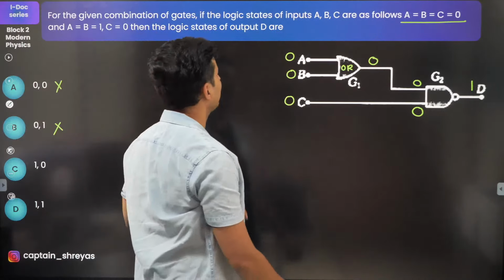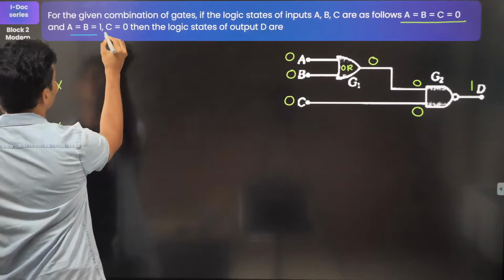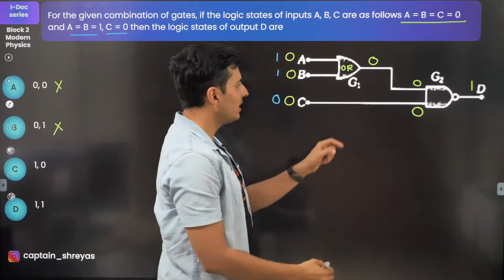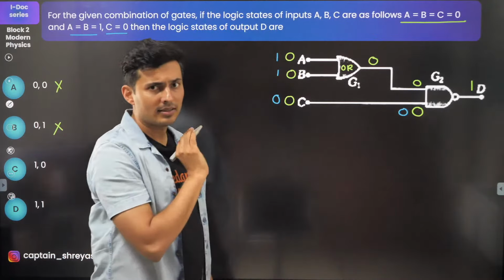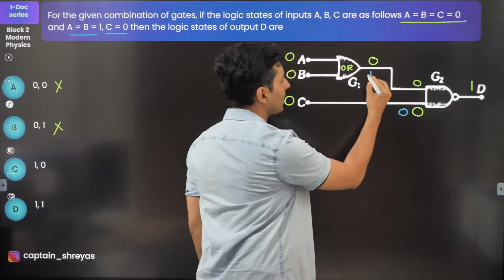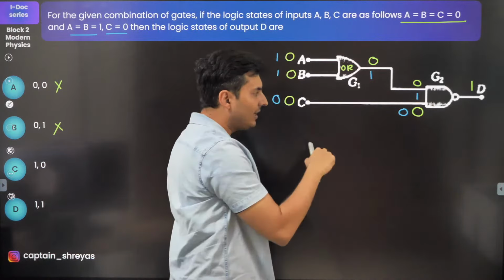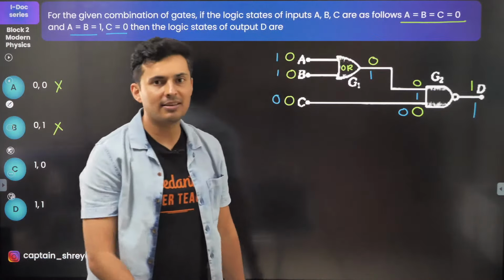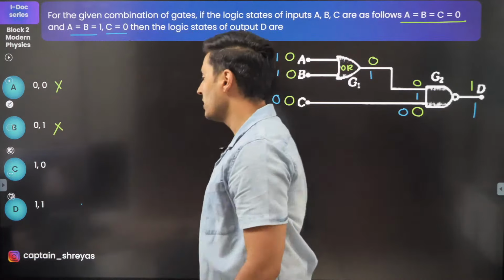Now going to the next part where AB is 1, C is 0. This is 1, 1, this is 0. If this is 0, this is 0. Look at only the things in blue color. 1 or 1 is 1. If this is 1, this is 1. 1 and 0 is 0. Not of that is again 1. Hence the correct answer is 1, 1, which is option D, of course.